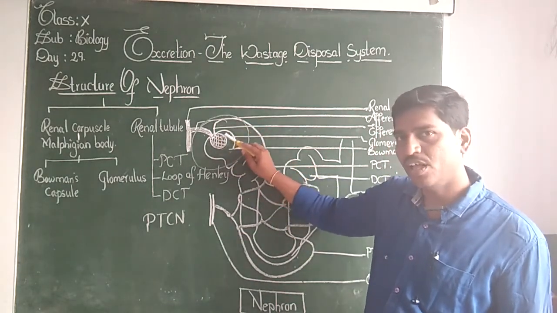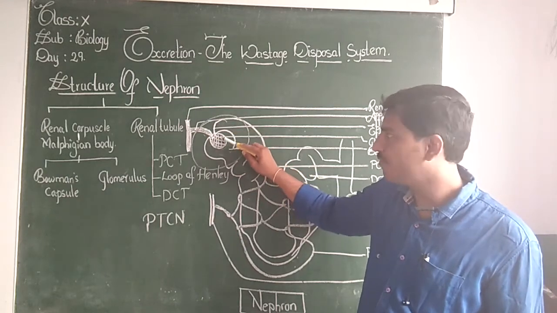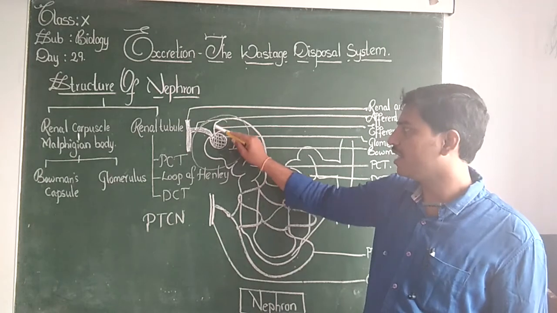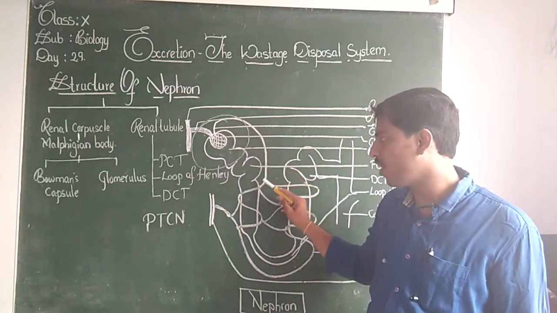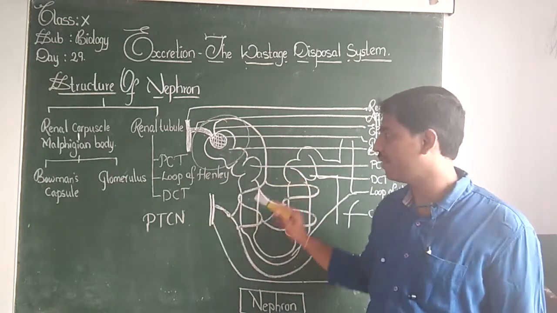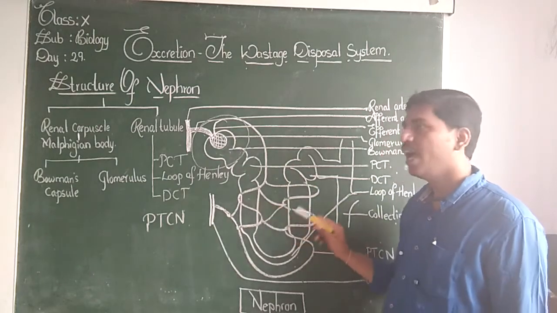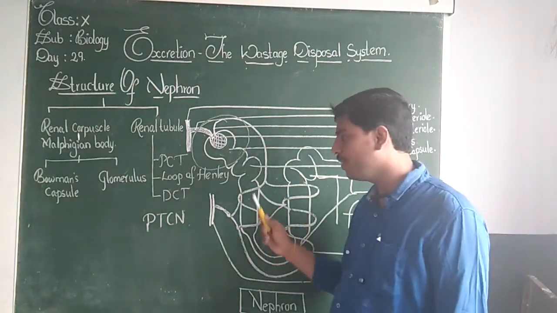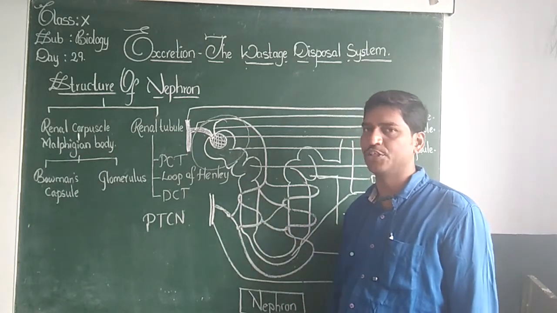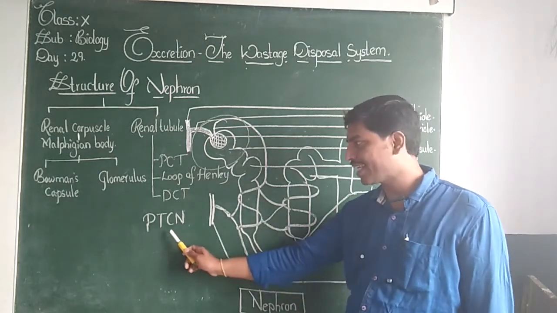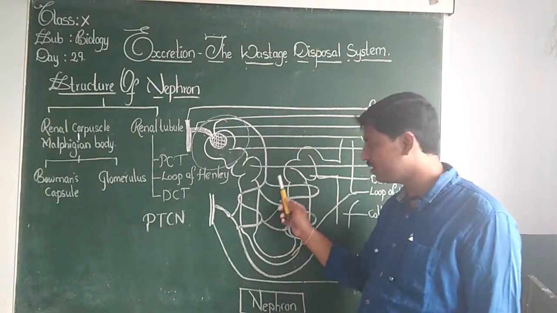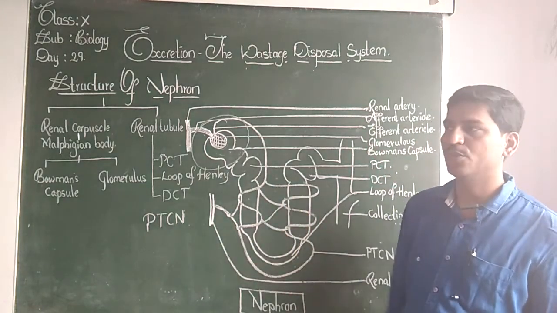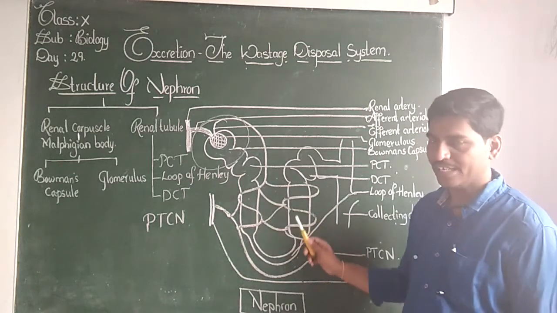The afferent arteriole goes inside, the efferent arteriole comes outside. This efferent arteriole forms the peritubular capillary network. Peri means outside, so it is surrounding the outside of the tube. These are capillaries arranged like a network, so we call it the peritubular capillary network.